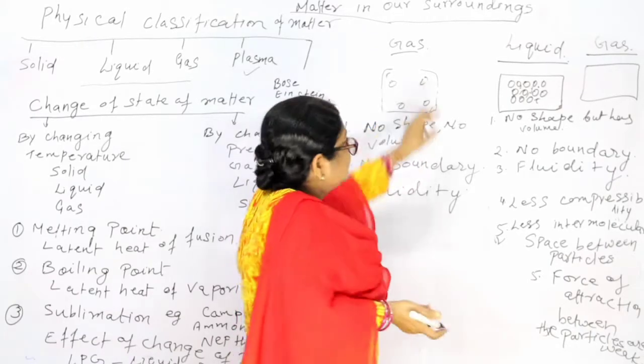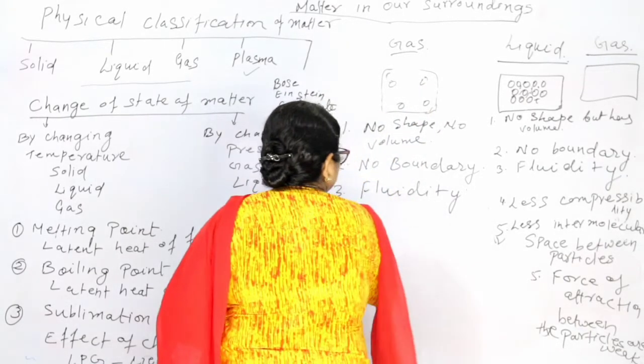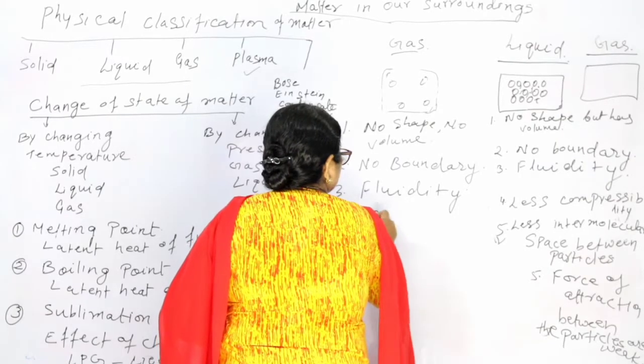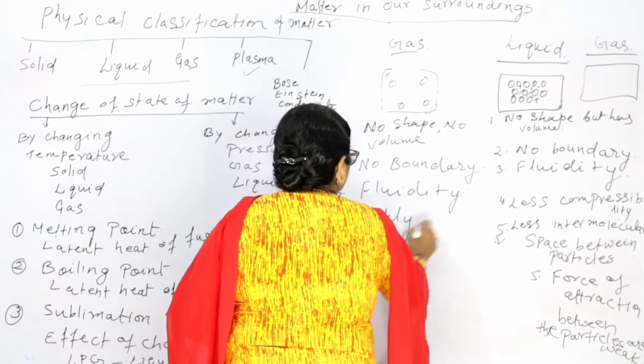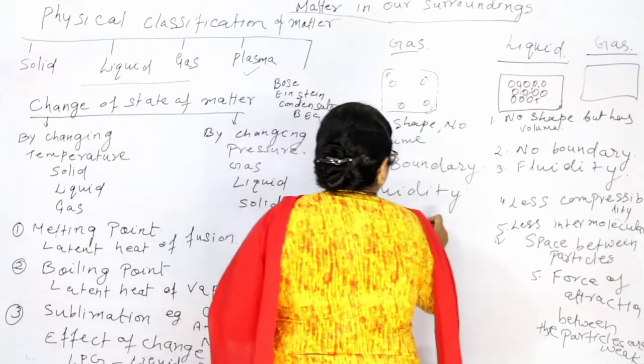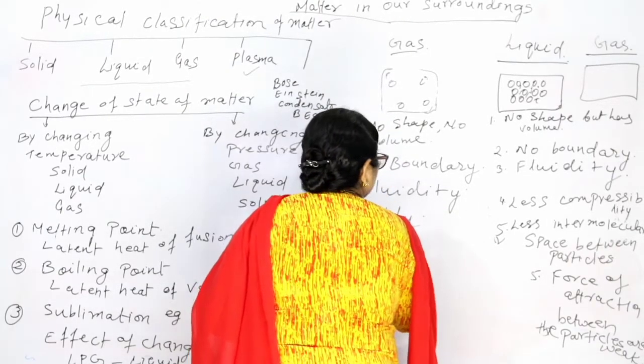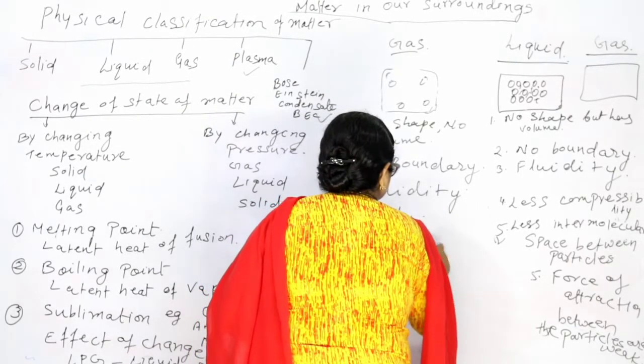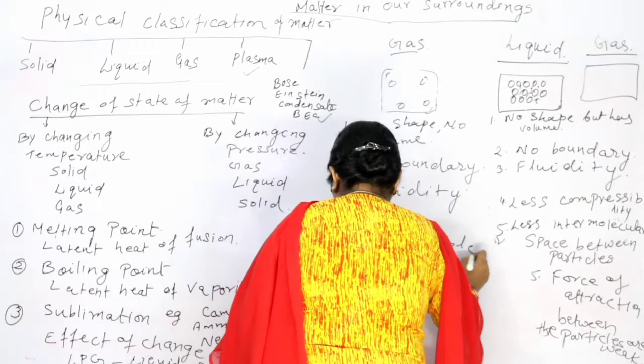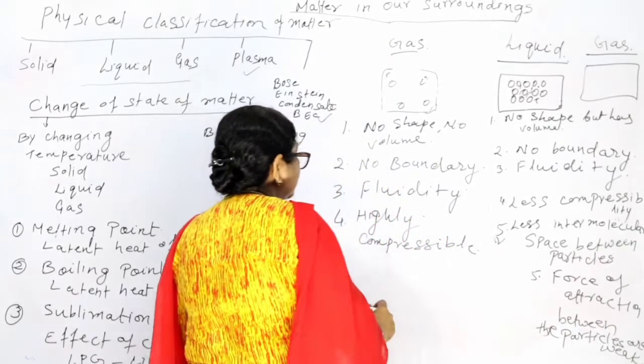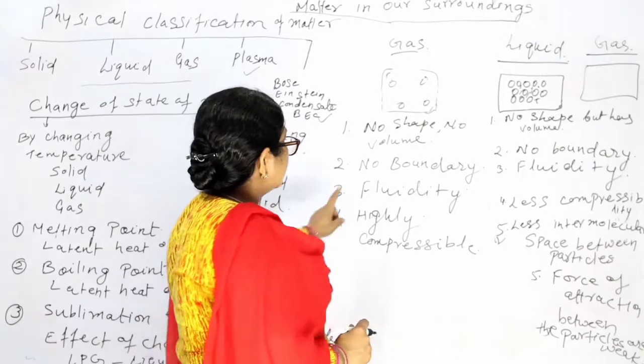Is it clear? So, fourth one, highly compressible. Gases are highly compressible.